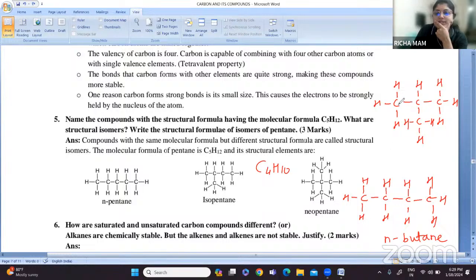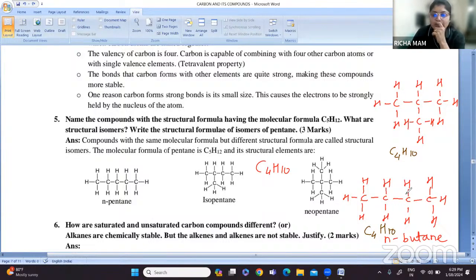Carbons are 1, 2, 3, 4, so C4, and hydrogens are 1, 2, 3, 4, 5, 6, 7, 8, 9, 10, so H10. Then here again carbons are 4 and hydrogens are 10, H10. So what can you see in both the structures?